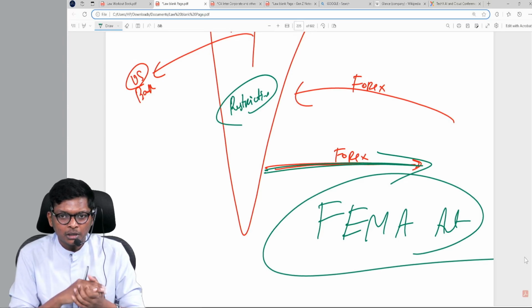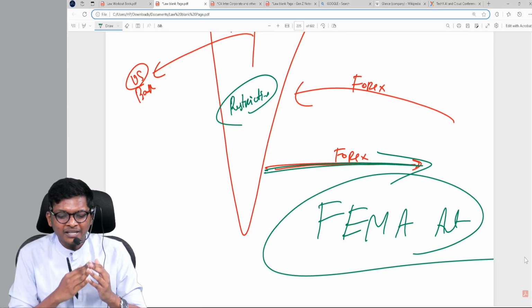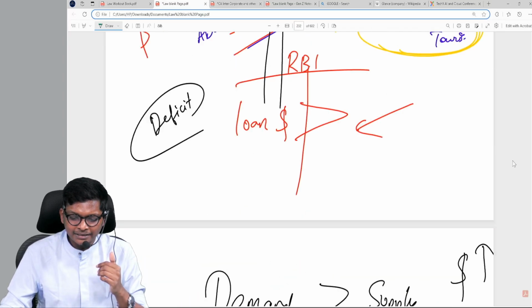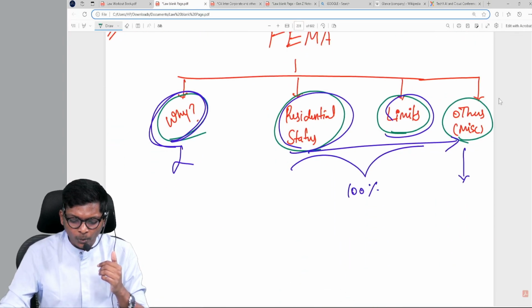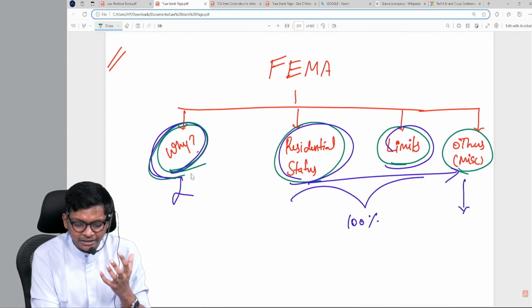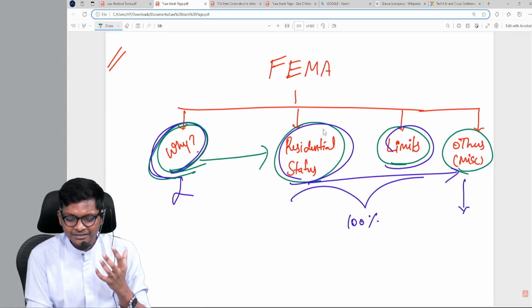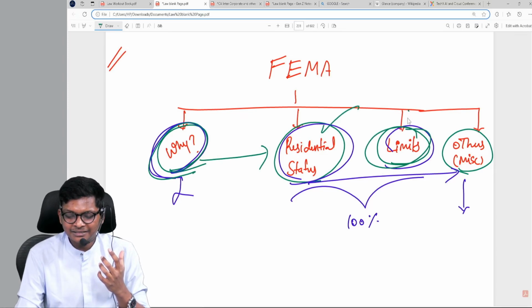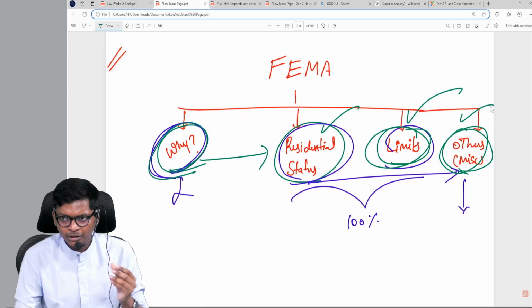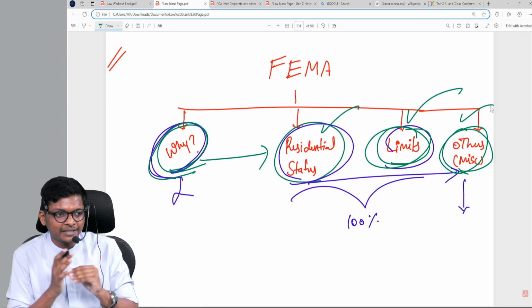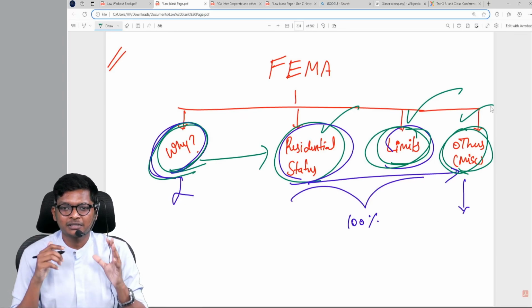Are you able to follow? Are they going to ask why we have this act in the syllabus exam? No. But when you know why we have this, now with such deep logic, residential status is nothing, limits is nothing, others is nothing. You just have to memorize a few things for the sake of it, and you will score in exams. That's it.